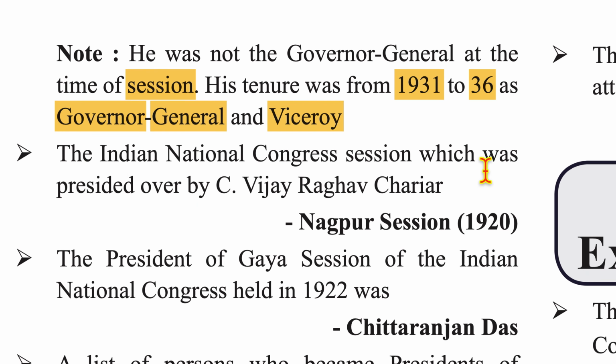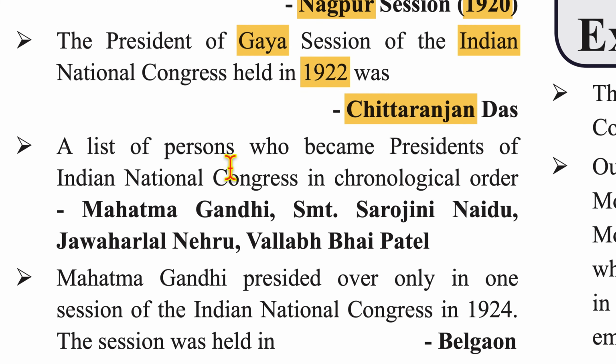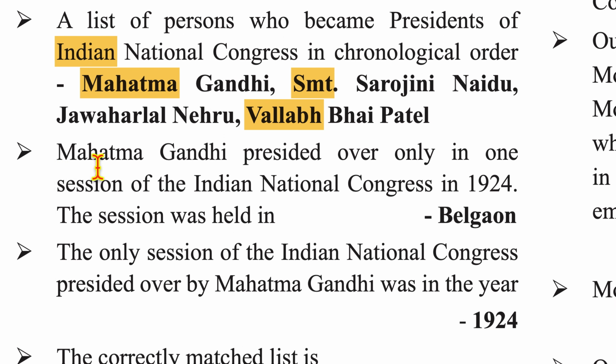Now, the Indian National Congress session which was presided over by C. Vijayaraghavachariar was the Nagpur session of 1920. The president of the Gaya session of the Indian National Congress held in 1922 was Chittaranjan Das. A list of persons who became president of Indian National Congress in chronological order: Mahatma Gandhi, Sarojini Naidu, Jawaharlal Nehru, and Vallabhbhai Patel. Mahatma Gandhi presided over only one session of Indian National Congress, in 1924. The session was held in Belgaum.